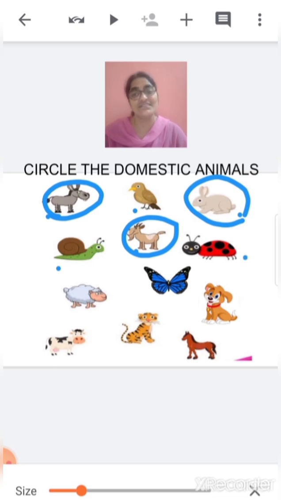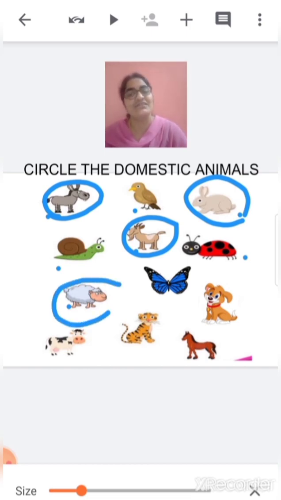Now what is this? This is a ladybug. Is it a domestic animal? No, we will not circle it. Now what is this? This is a sheep. Is sheep a domestic animal? Yes. So we are going to circle it.